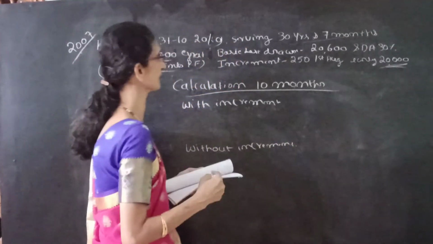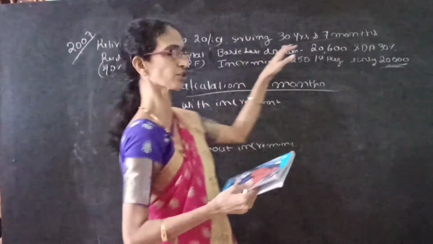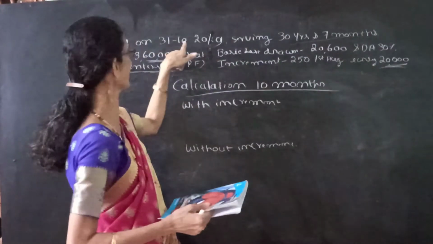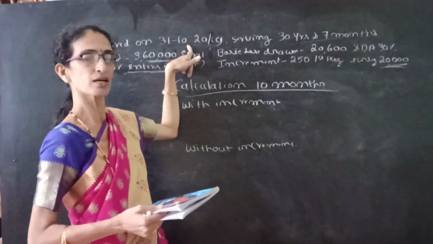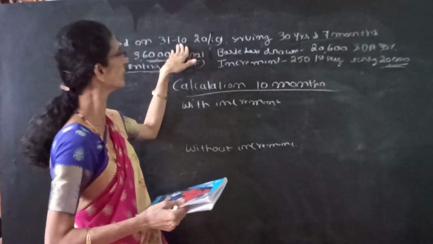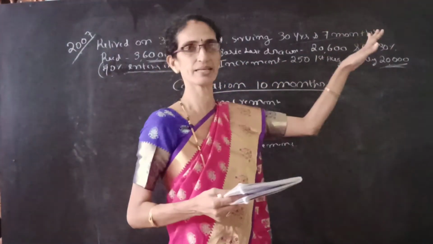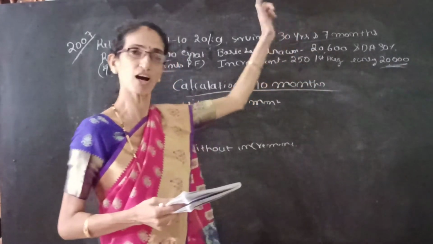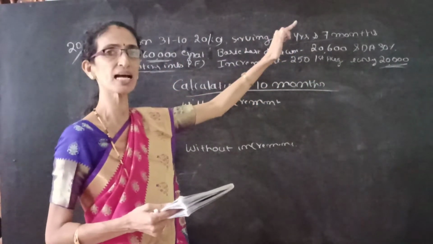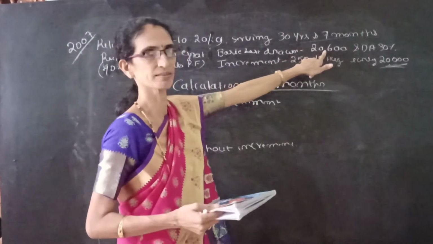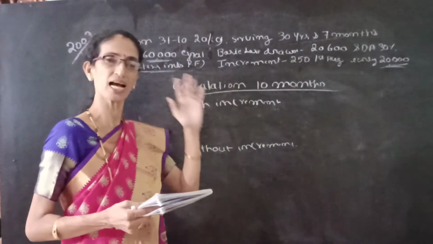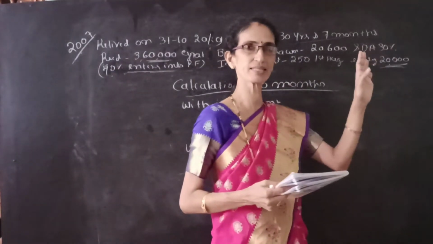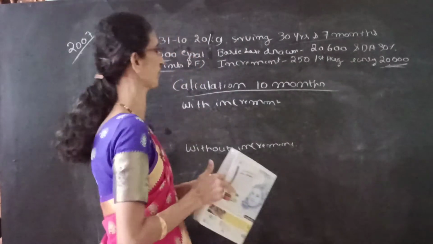See, in this problem it is clearly given his last drawn salary. Now when he is retiring on 31/10, that is last drawn, means when he is retiring in October he is receiving 20,600, means the increment is due in August. That means in August he received the increment. So with increment, if last drawn salary is given, remember it is the one with increment.